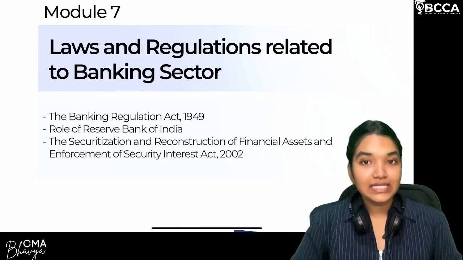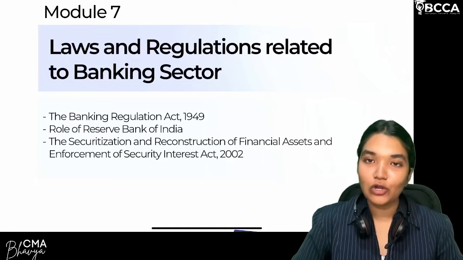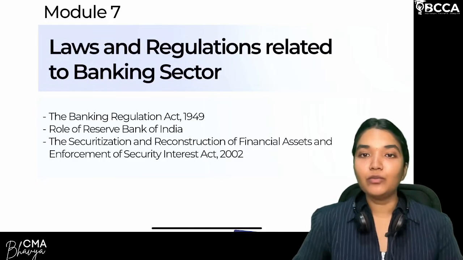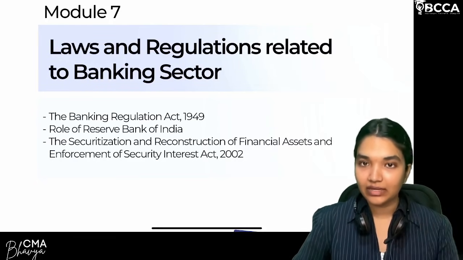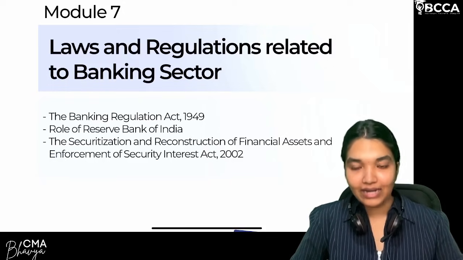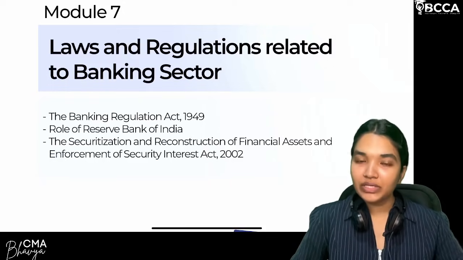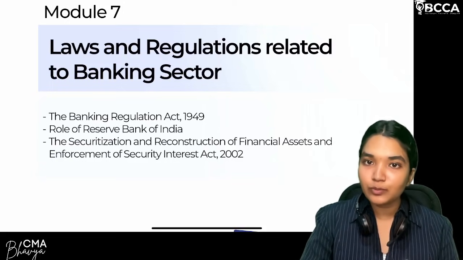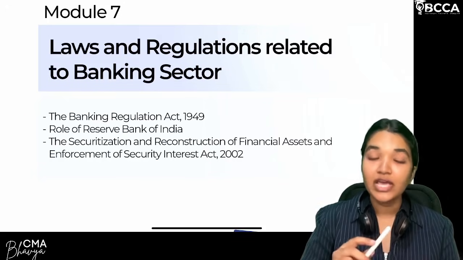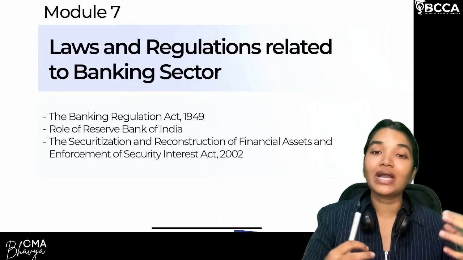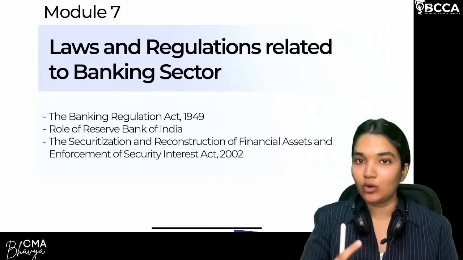Hello everyone, let's start with module 7, laws and regulations related to the banking sector. This particular module is divided into three main categories of concepts. The first is related to the Banking Regulation Act 1949. Here we will understand the importance of this act and various provisions related to the board of directors, chairman, licensing, dividends, loans, statutory liquidity ratio, cash reserve ratio, all these requirements.